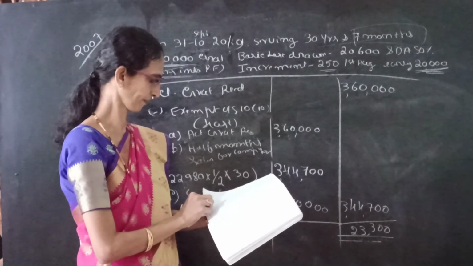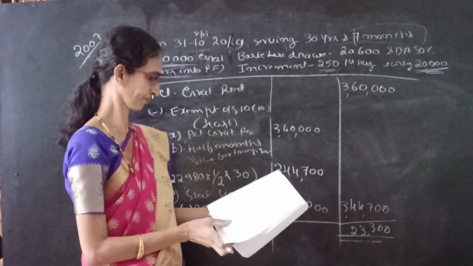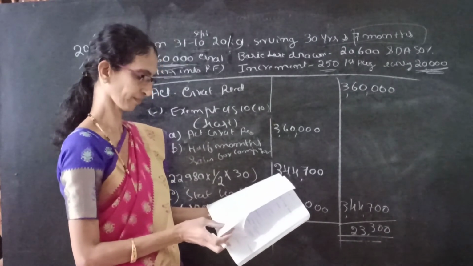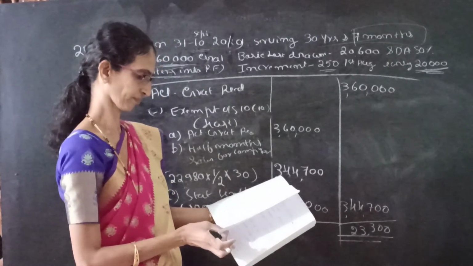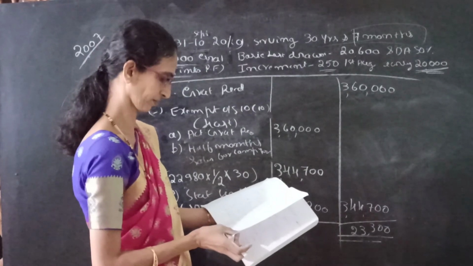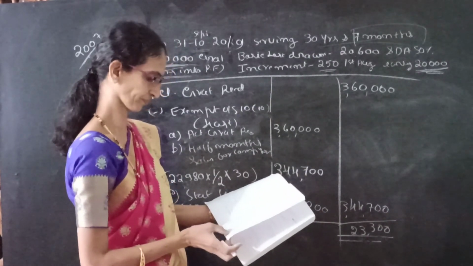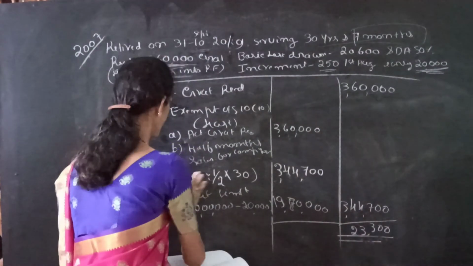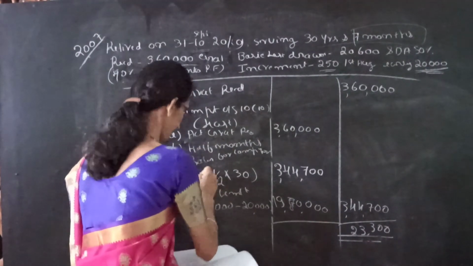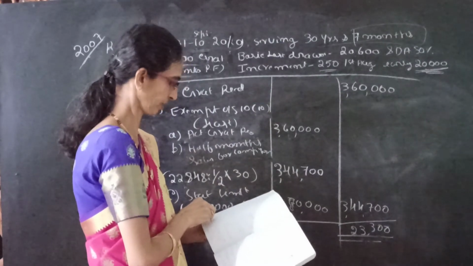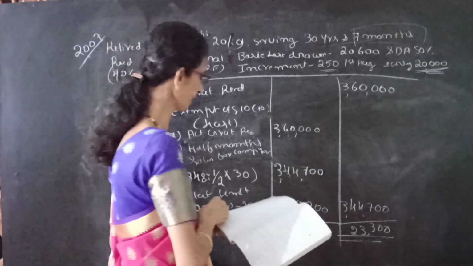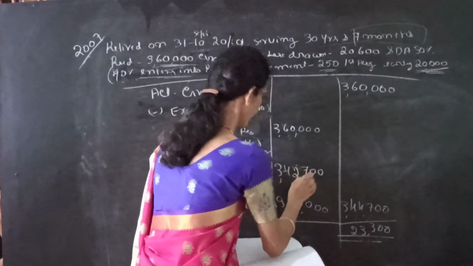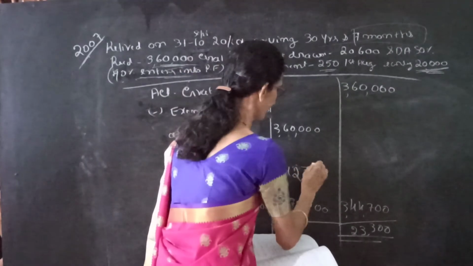One minute. Here it is 22,848, half month into 30, we get 3,42,720.